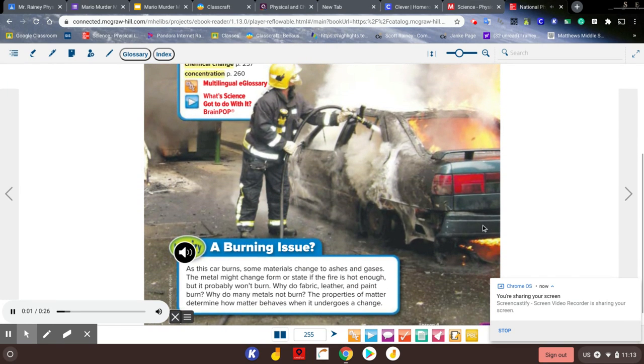Inquiry. A burning issue? As this tar burns, some materials change to ashes and gases. The metal might change form or state if the fire is hot enough, but it probably won't burn. Why do fabric, leather, and paint burn? Why do many metals not burn? The properties of matter determine how matter behaves when it undergoes a change.